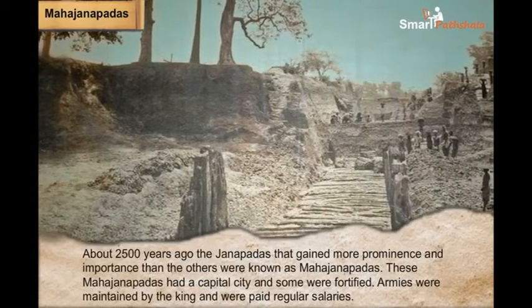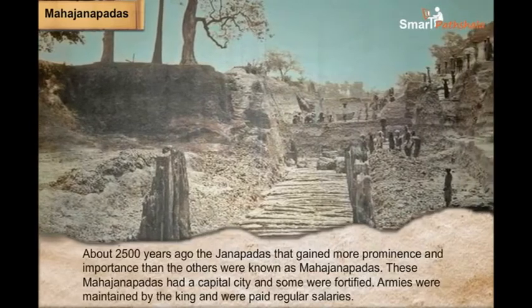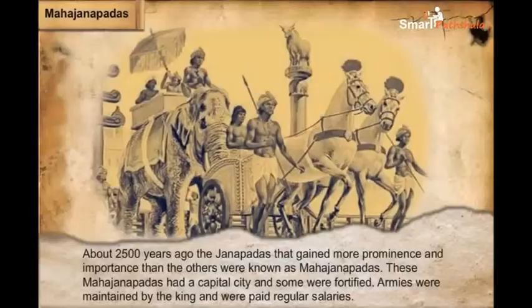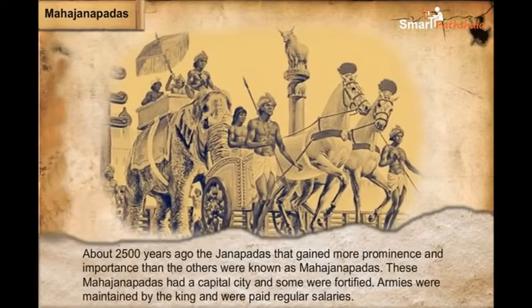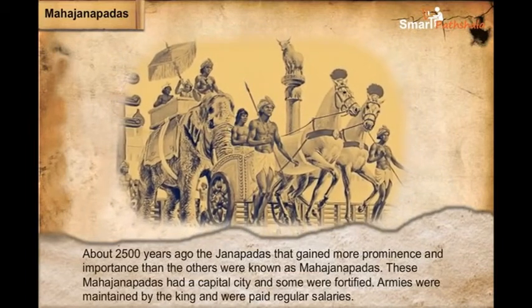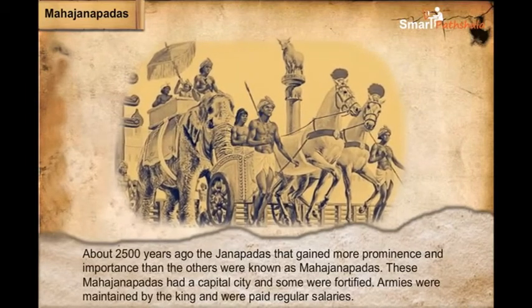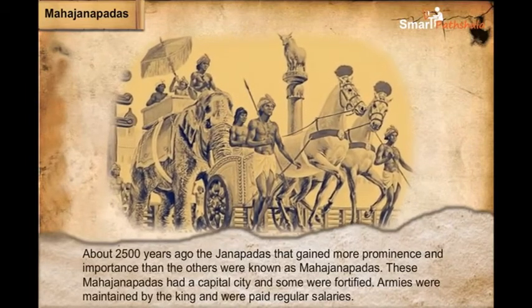Forts were built to prevent attacks from other kings and also as a show of strength by the kings. The people could be controlled better in a fort. Elaborate planning and enormous labor were required to build these forts. Armies were maintained by the king and were paid regular salaries.